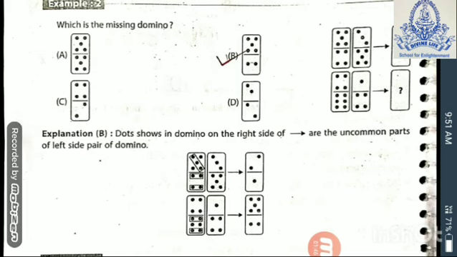Now example 2, which is the missing domino. Observe the figure. In this domino, in the first box, there are 5 circles. 5 small balls are there, and they are completing those 5 balls. See the explanation. In a slanting way, 3 circles are missing. 3 balls are missing. And in the next, on the bottom side there are 6 balls. Right? To complete 6, 2 balls in the middle are missing.